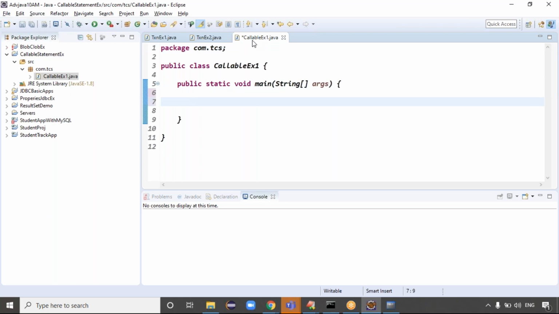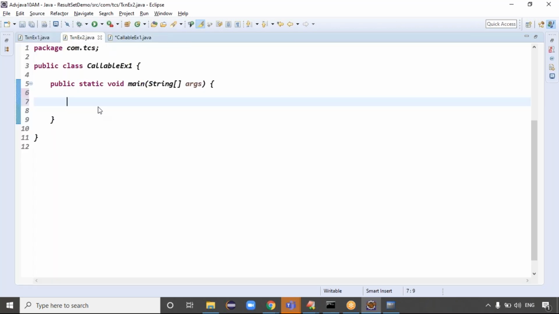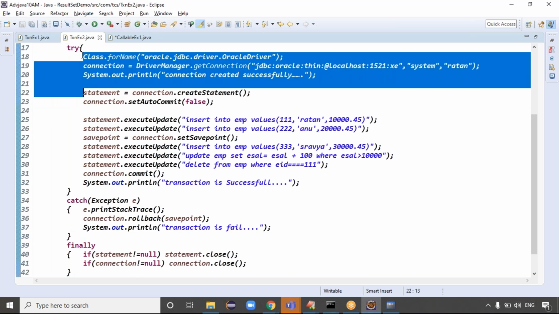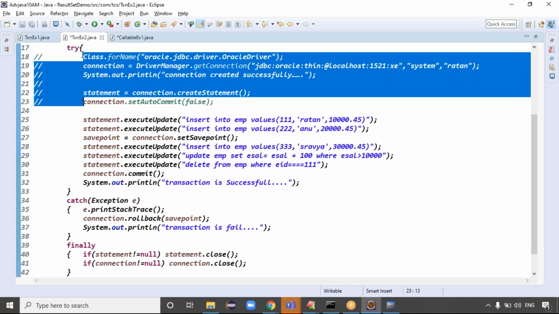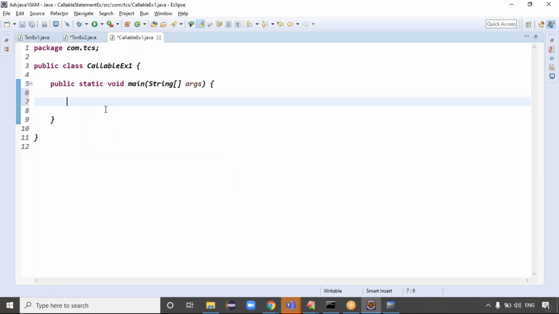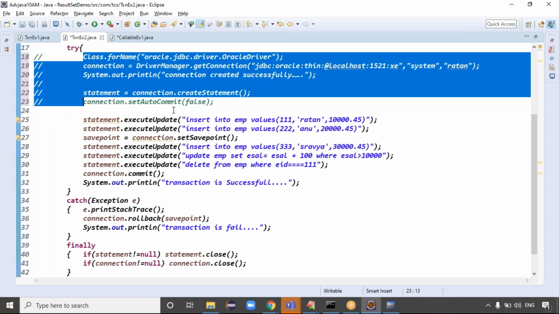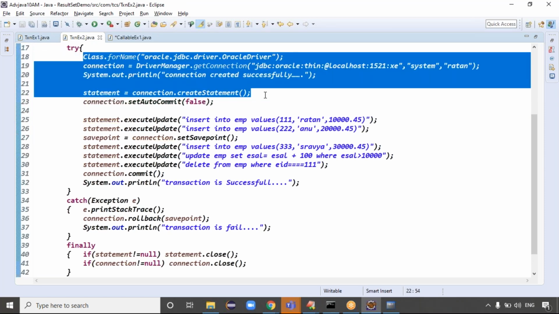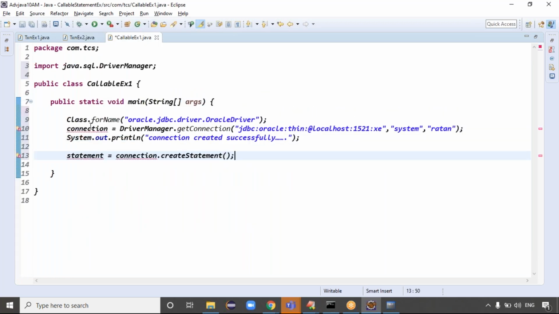First of all, you can create the connection object, guys. Connection created successfully. Then a statement object is required. So Class.forName, connection and statement object I created. Just let me copy the data. So Class.forName and the second one is the connection.